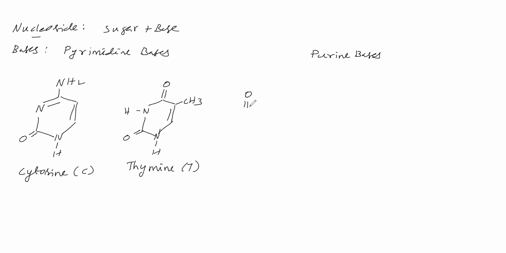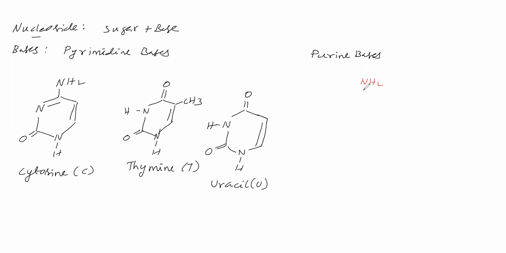Ketone. Here NH group. NH group. Here CO group. Here NH group. Here double bond. This is uracil, symbol U. Next, purine bases. These were pyrimidine bases. Next, we will see purine bases.